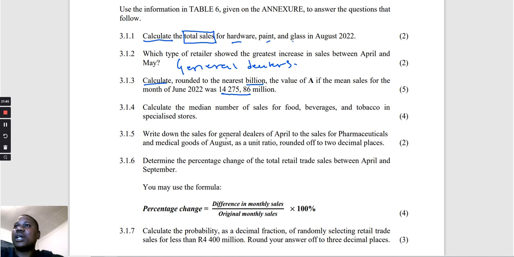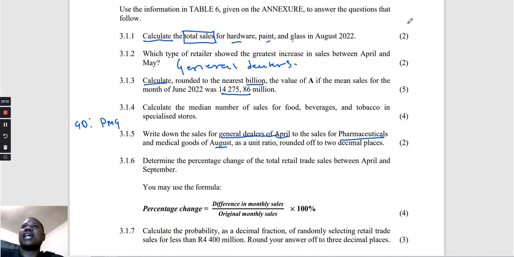We're going to look at the general dealers for April and this one for August. So I'm just going to give them an abbreviation: general dealers, GD, to PMG. This one we are looking at April, this one August.